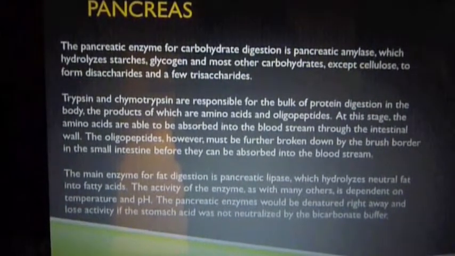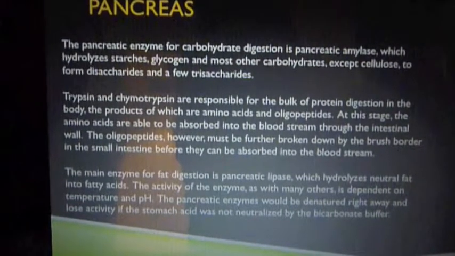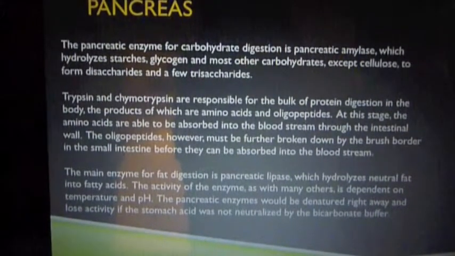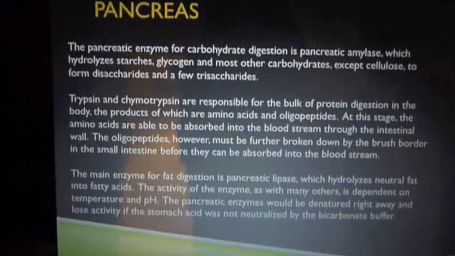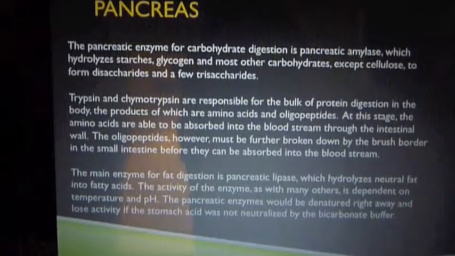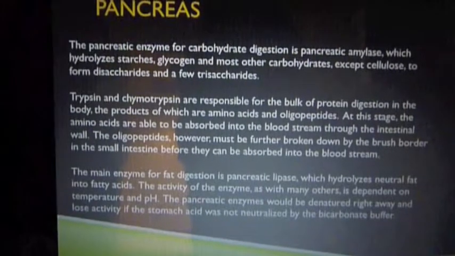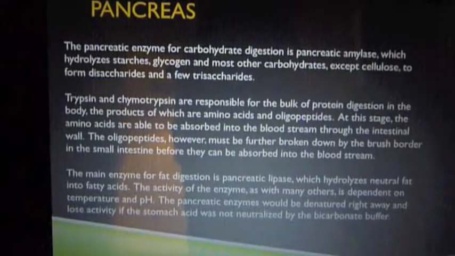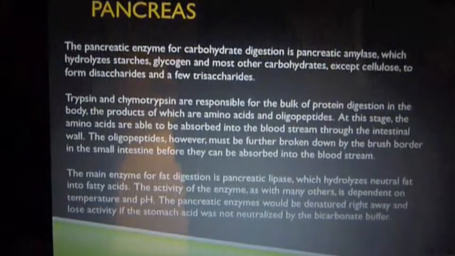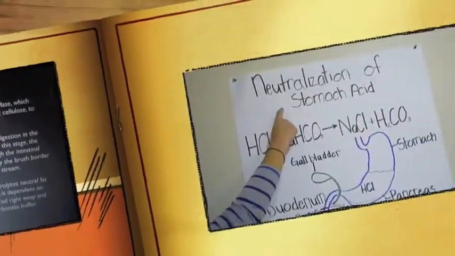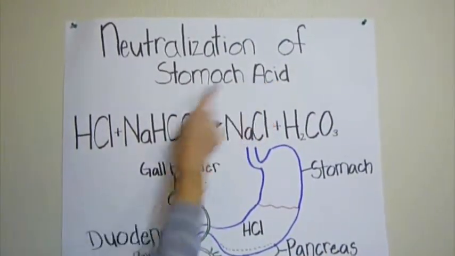The main enzyme for fat digestion is pancreatic lipase, which hydrolyzes neutral fat into fatty acids. The activity of the enzyme, as with many others, is dependent on temperature and pH. The pancreatic enzymes would be denatured right away and lose activity if the stomach acid was not neutralized by the bicarbonate buffer. This is the neutralization of the stomach acid.